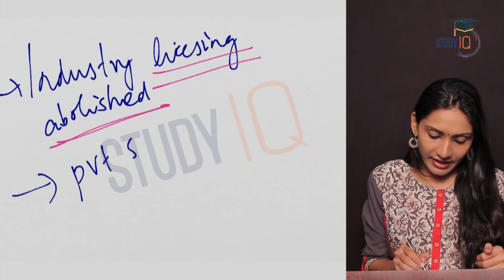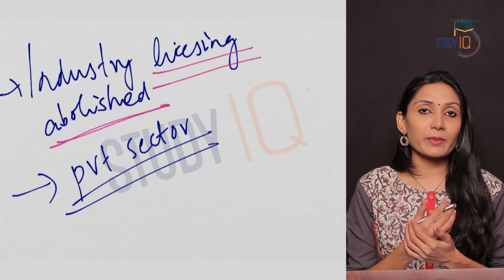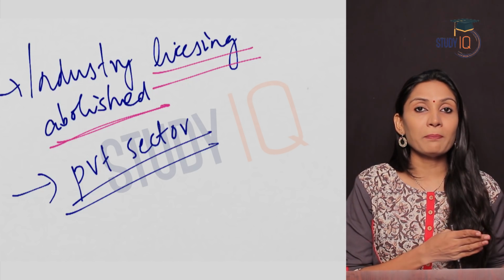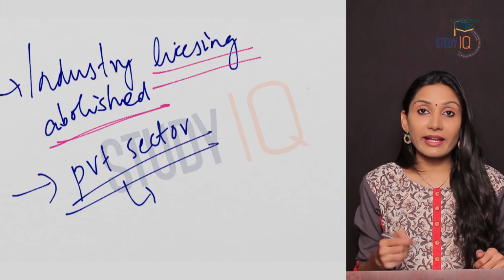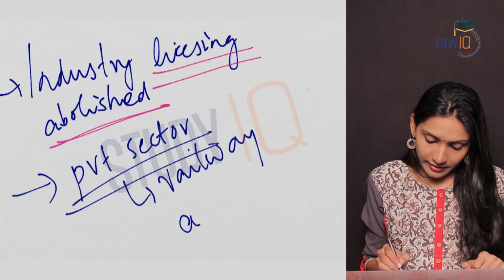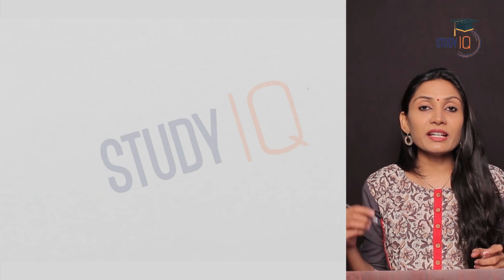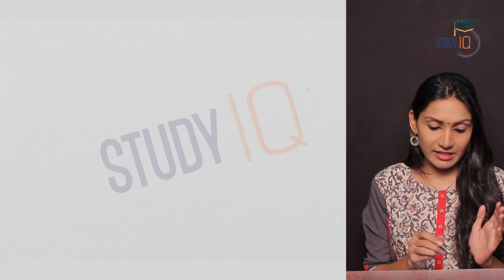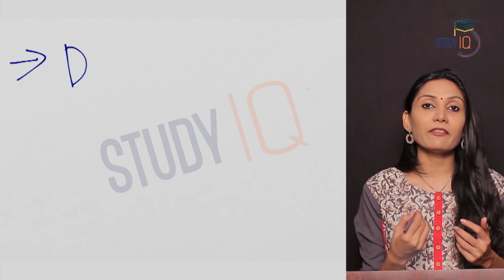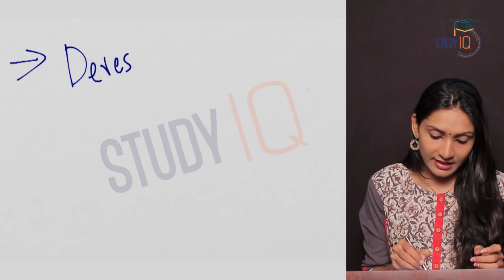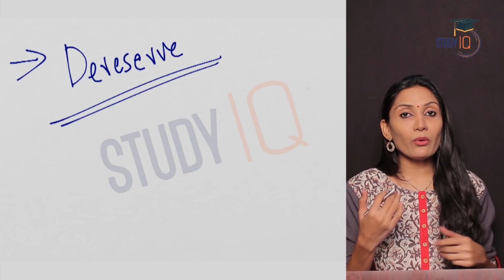Private sector was given the freedom to invest in different sectors in the economy, and only a few sectors were reserved for the public sector or the government, and these were the railways, defense, etc. So exceptions were railway, atomic energy, defense, etc. We also said that there were reservations before liberalization, meaning reservation for small scale industries. So after liberalization, what the government did was dereservation. So it meant that the reservations were taken away. So now anybody can invest.